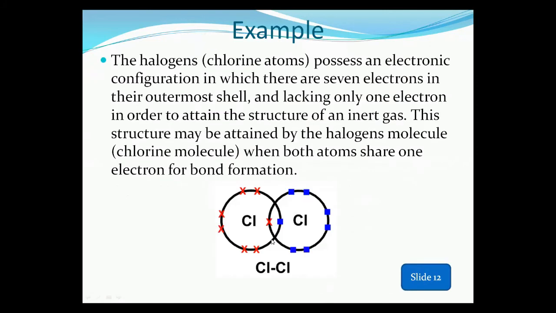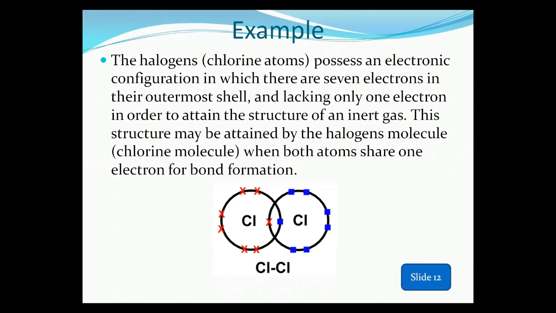Now next is an example of the covalent bond. The halogen chlorine atom possesses an electronic configuration in which there are 7 electrons in its outermost shell, lacking only 1 electron in order to attain the structure of an inert gas. Halogen, as you know, is the 7th group of the periodic table, and we are taking the example of chlorine.